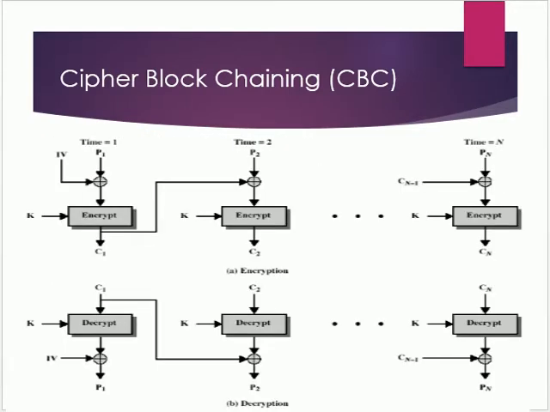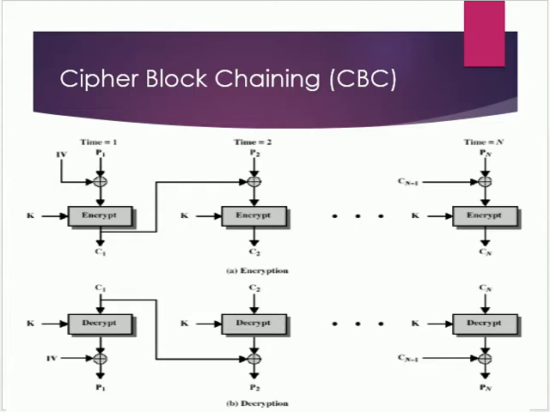In this figure we can see cipher block chaining, where the plain text is broken into n number of blocks, from P1 to Pn. For the first block, the initial vector is used. It is XORed with the first block of the plain text and then it is encrypted using any block cipher with key K, and then we get the first block of ciphertext.